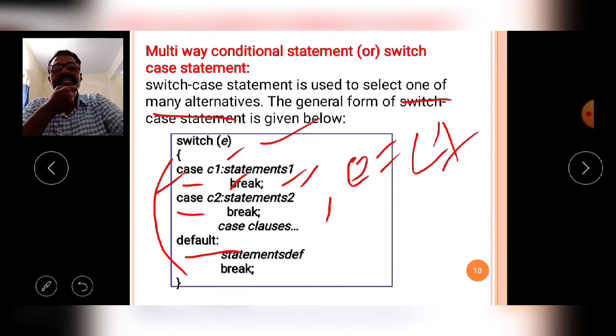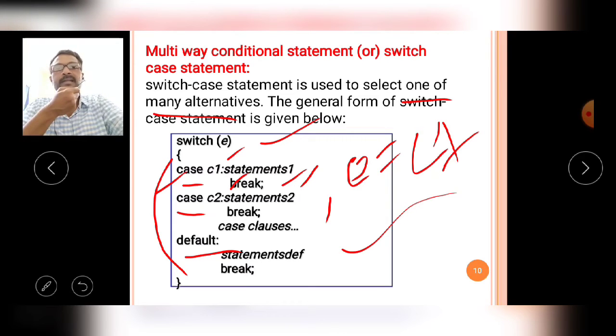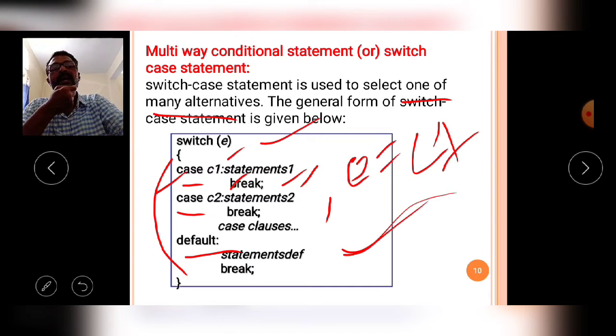So, the switch statement contains a group of options, a number of options. From the group of options, only one case is executed by the compiler. Above the default case, a number of cases are available. If these cases are not executed, meaning the e value is not equal to C1, not equal to C2, not equal to Cn, then no case is executed by the switch statement. In that situation, by default, the default statement is executed by the compiler.